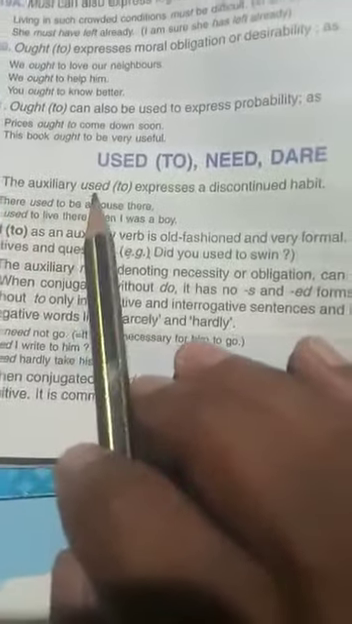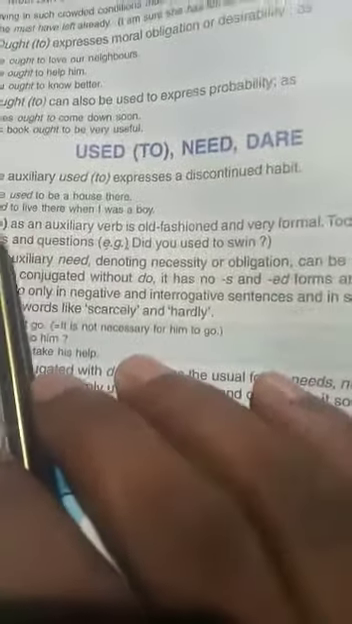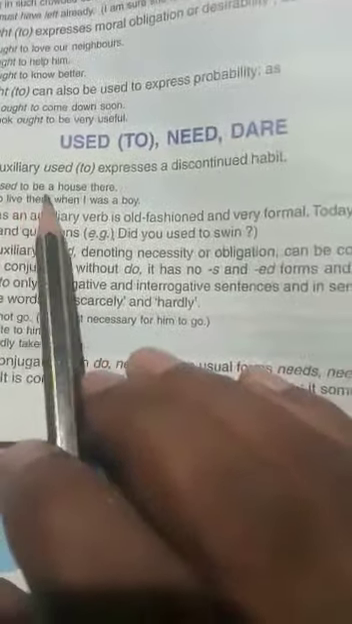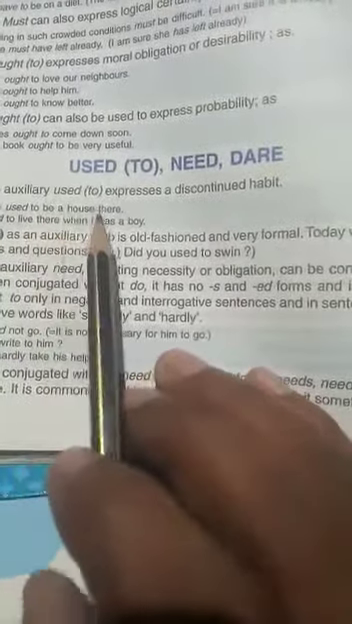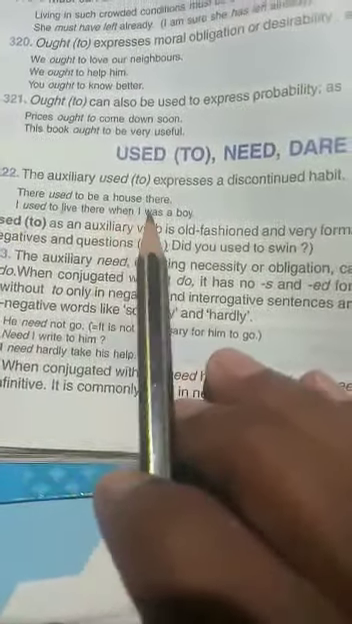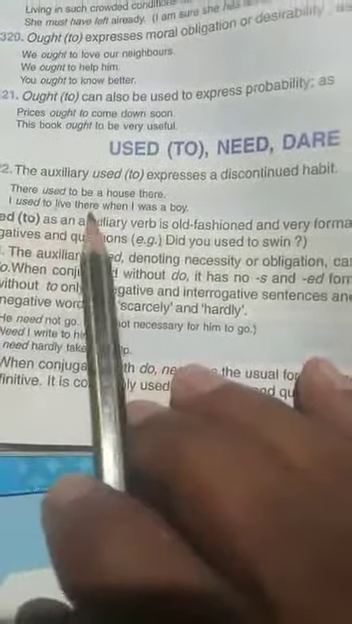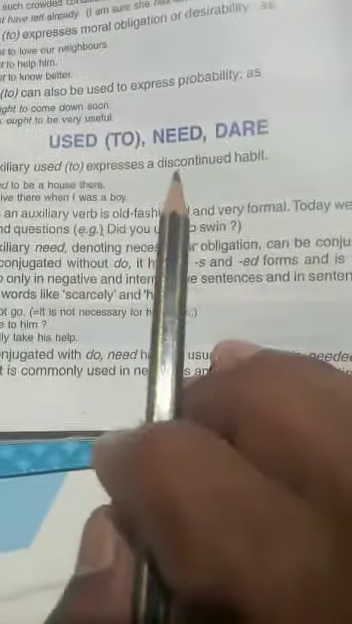The auxiliary used to expresses a discontinued habit. Here's an example. There used to be a house there. Second sentence. I used to live there when I was a boy. This sentence shows a discontinued habit.